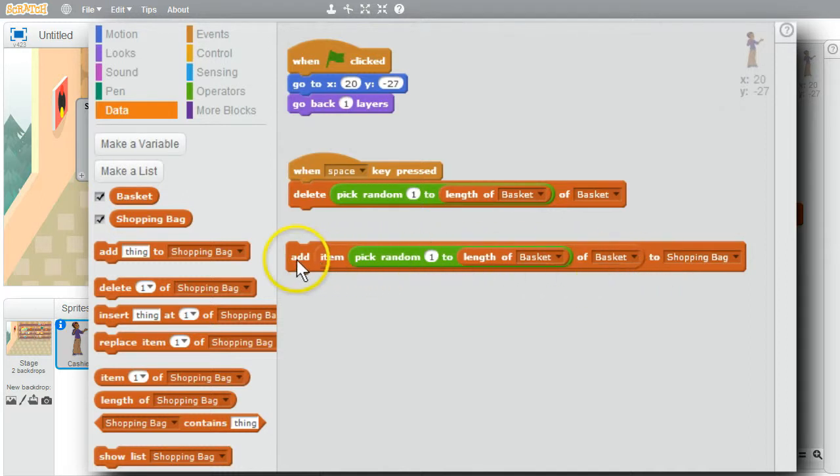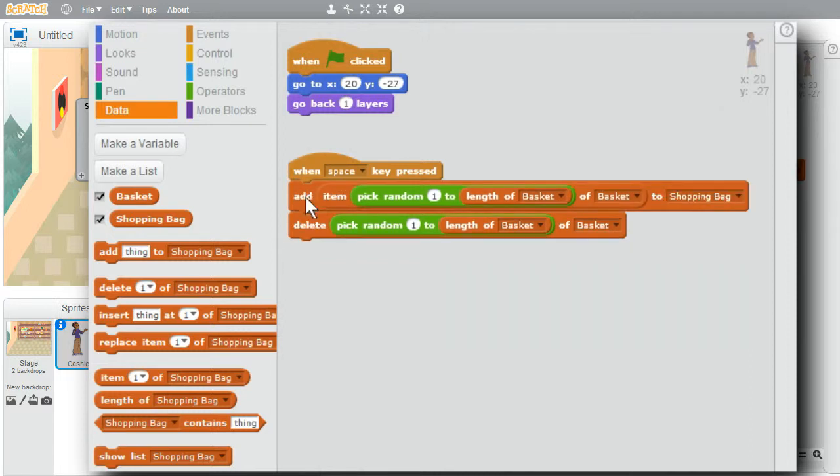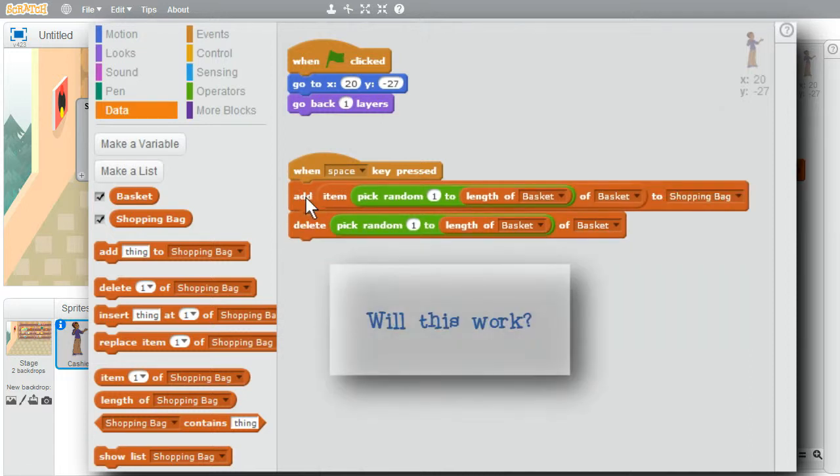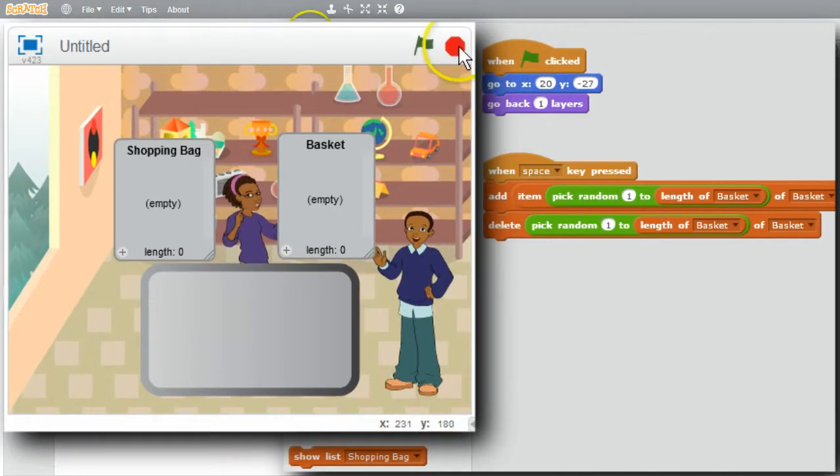Do I want to do the add before or after the delete? I'll need it before the delete, after the delete is too late. Is this good? See any problems? I'll try it. Stop. Reinitialize, green flag. I'll press the space.